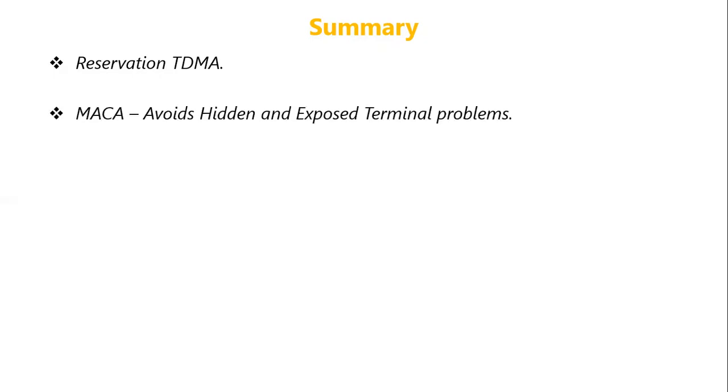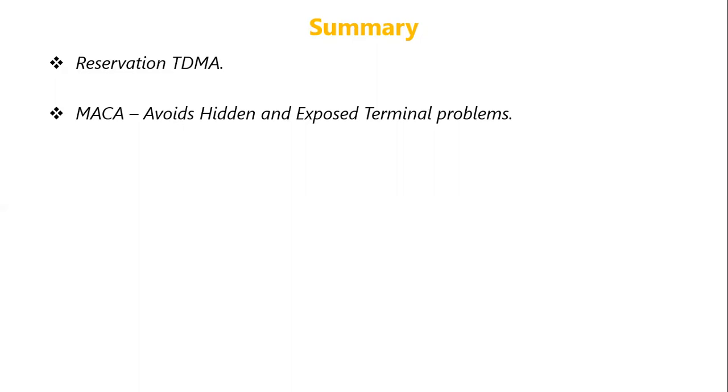Then we discussed MACA, multiple access collision avoidance. The basic principle is that communication will not just start directly. Rather, before any communication, the sender should send an RTS message, which is request to send. This message includes the sender's IP address, the receiver's IP address, and the duration of the communication. The receiver should acknowledge this by using a CTS, which again includes the sender's IP address, receiver's IP address, and the duration of communication.